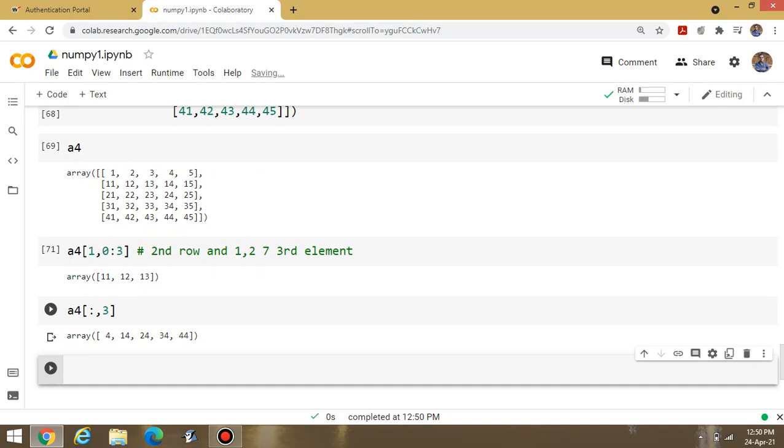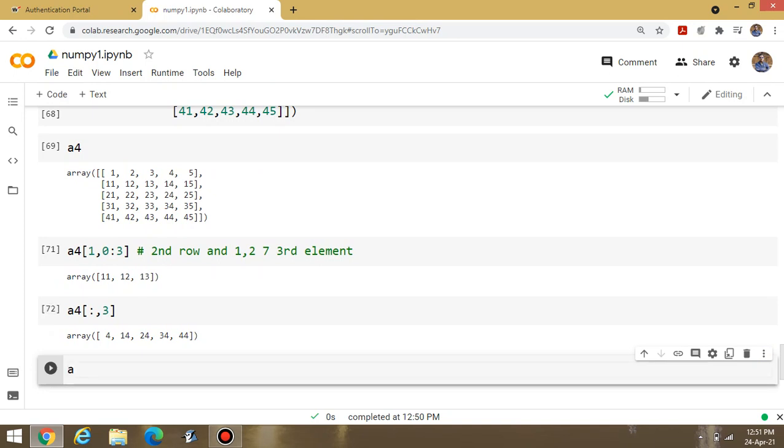Row may be any, means all the rows are there. What about 3? It means the fourth column. Now look at the fourth column: 4, 14, 24, 34 and 44. You can display these elements only. This one is the combination of all the elements of the fourth column.